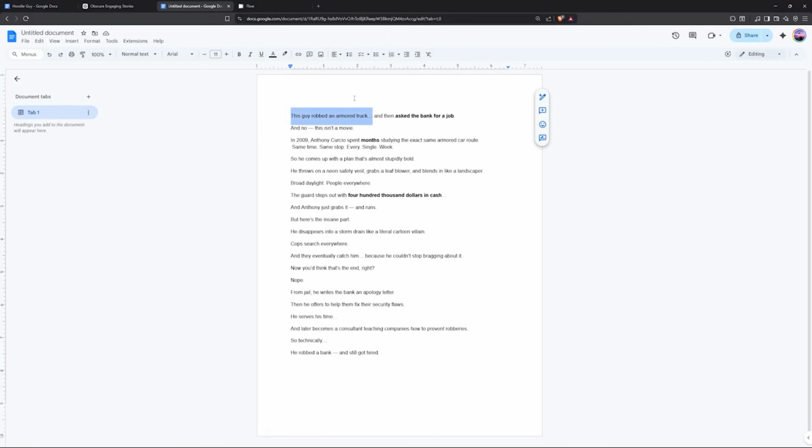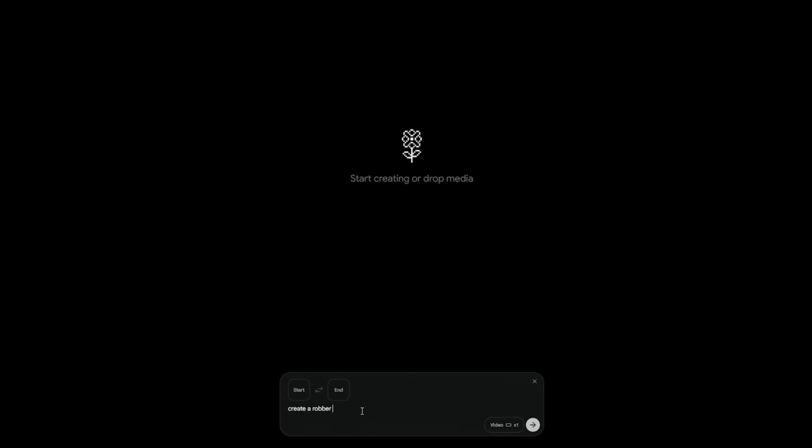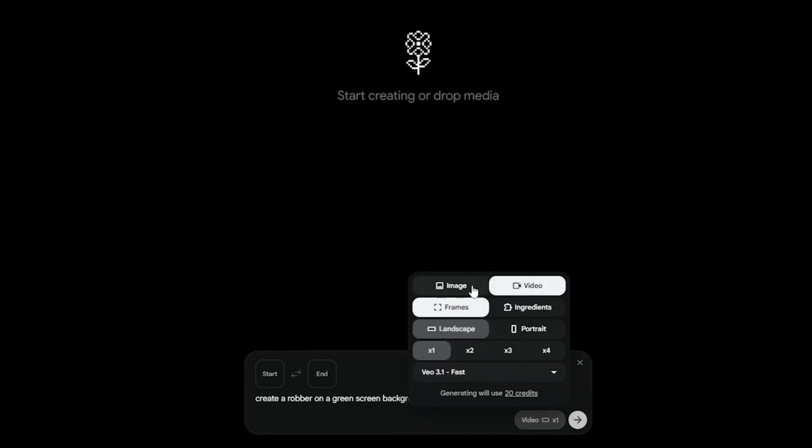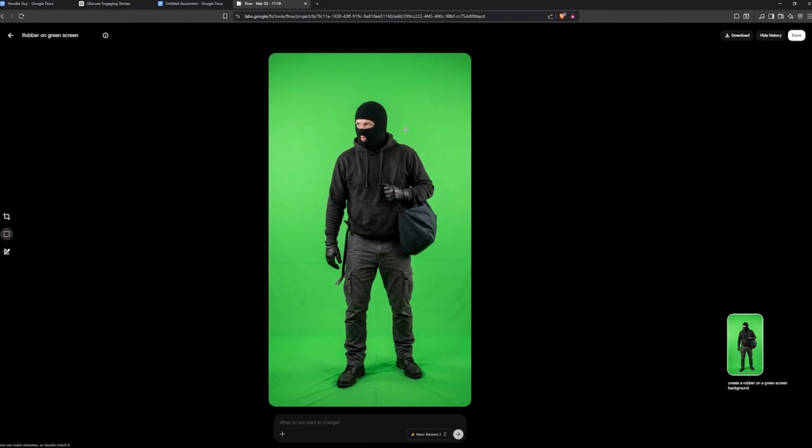I'm heading over to Flow. Grab it through the link in the description. We are generating our main character asset. I click New Project and drop in the prompt for a robber on a green screen background. I'm setting the aspect ratio to Portrait 9:16 because we are dominating the short form feeds. I hit Generate and boom, we get options. I'm grabbing the one with the black hoodie and mask.